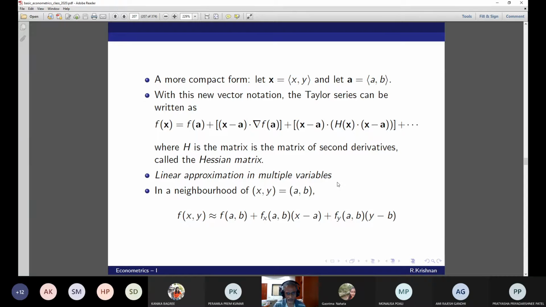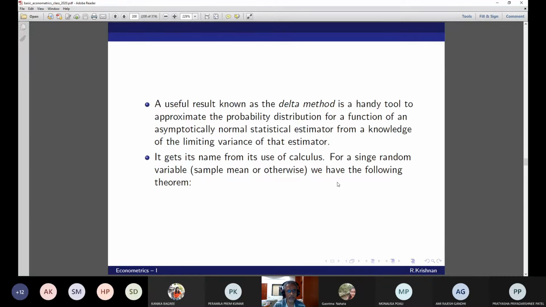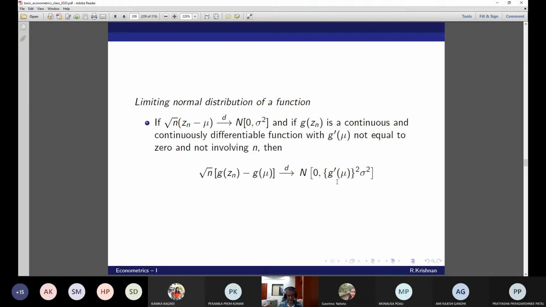Those who are not familiar with Taylor series. Okay, the useful result is that the delta method is a handy tool to approximate the probability distribution for a function of an asymptotically normal statistical estimator. The question arises, can we have the delta method for any other distribution? Yes, it's possible. For binomial, for Poisson, for t distribution also it's possible, from a knowledge of the limiting variance of that estimator. So we need the limiting distribution. It gets its name from its use of calculus. For a single random variable, we have the following theorem.